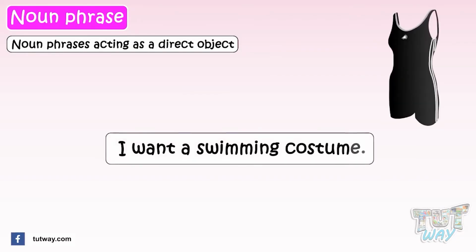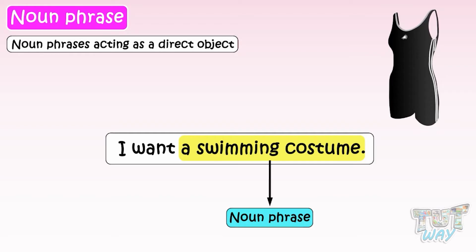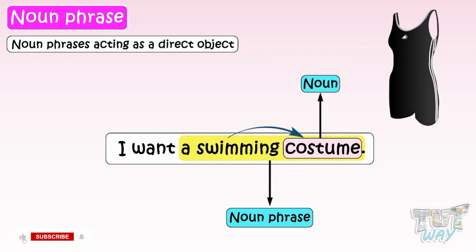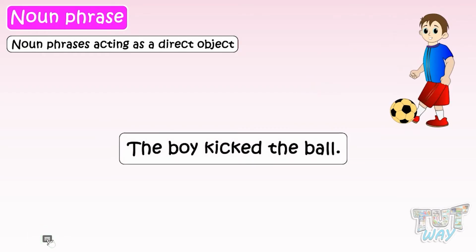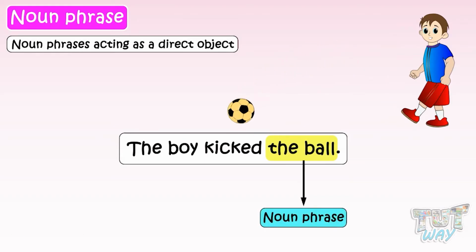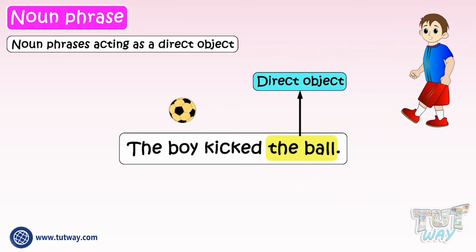I want a swimming costume. Here, the phrase, a swimming costume, is a noun phrase as it contains a noun, costume, and the words a and swimming describe the noun, costume, and it is acting as a direct object in the sentence. The boy kicked the ball. Here, the phrase "the ball" is a noun phrase, and it is acting as the direct object in the sentence.